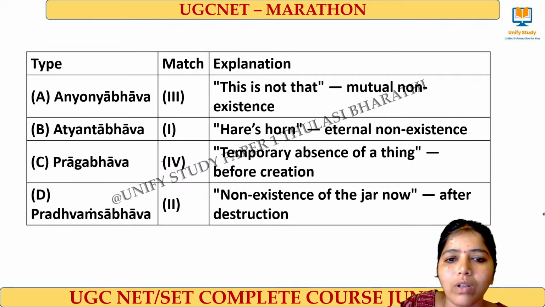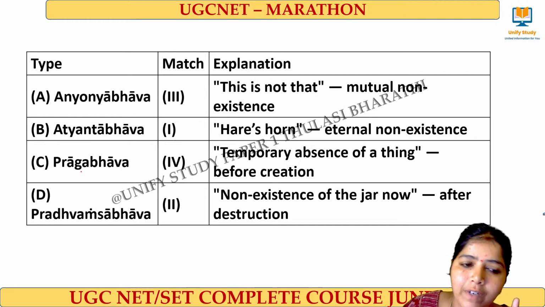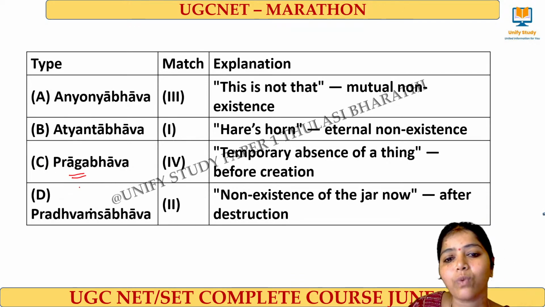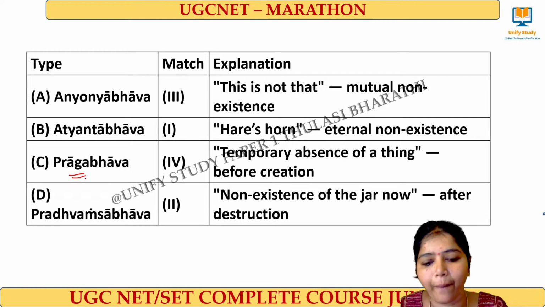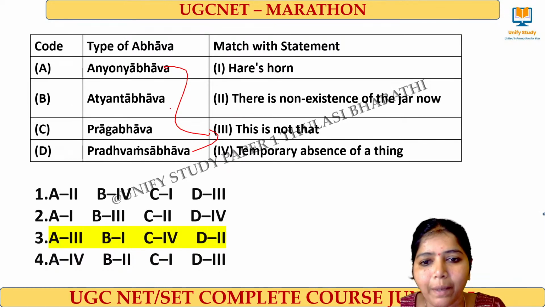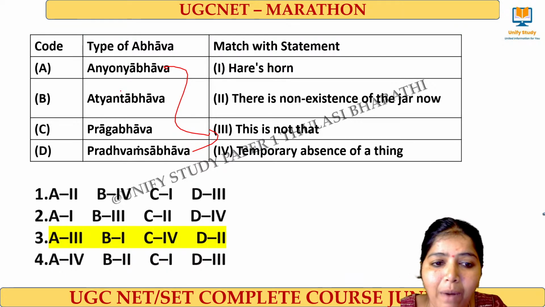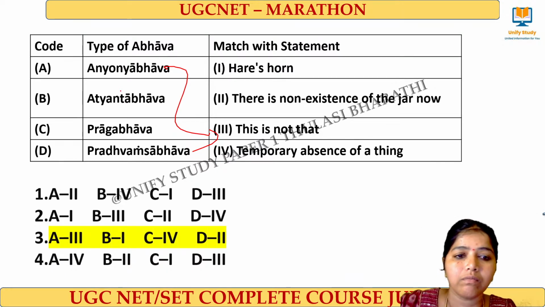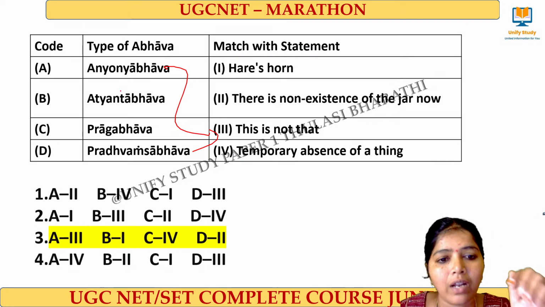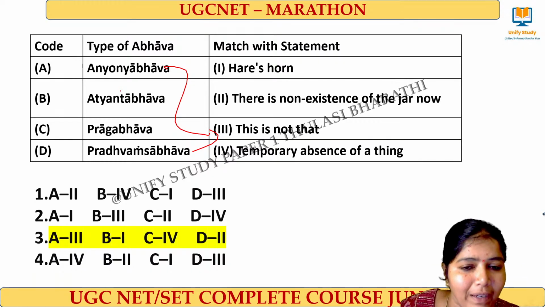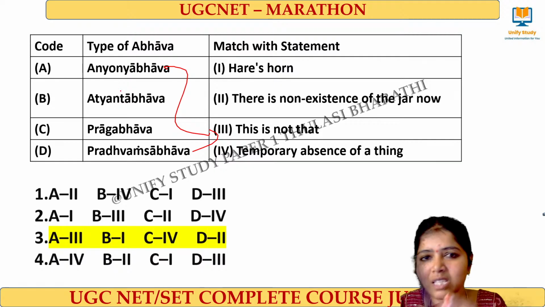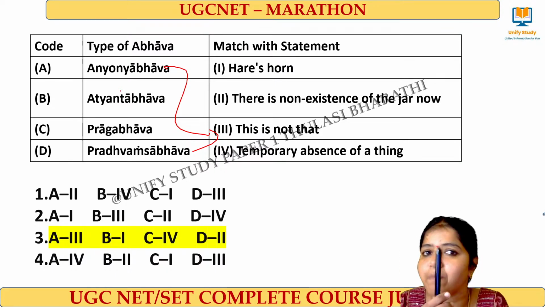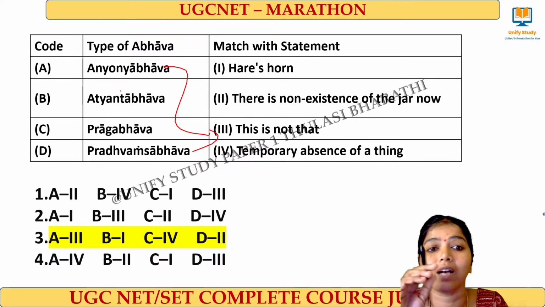Again, I will explain all the things. Please kindly remember. First, we move to Prag Abhava. It means the temporary absence of a thing before its creation, the temporary absence of the thing before existence. Again, I repeat, note down the keyword: the absence of that particular thing before it is produced. This pen, now it is there, but before, this pen was not there. That's called Prag Abhava.